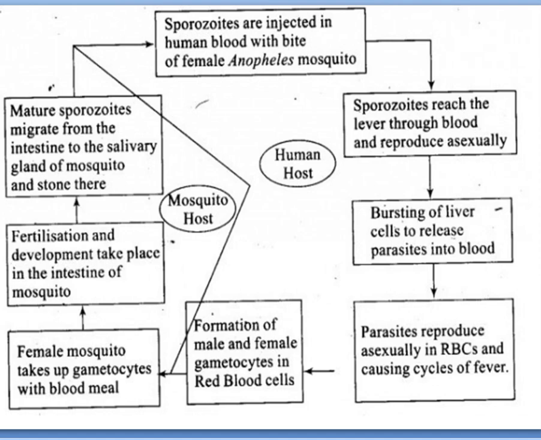And then when the mosquito bites the infected person, the gametocytes will enter with the blood into the mosquito body. And in the mosquito gastrointestinal wall, fertilization and development take place. And these stages will reach an infective stage called sporozoite. It will move to the salivary gland. Then it will get stored there in the salivary gland.